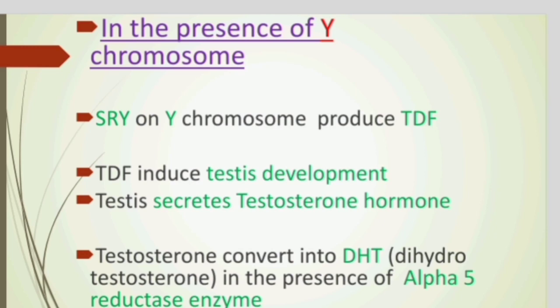So let's see what will happen in the presence of the Y chromosome. As I told you in the previous slide, the SRY gene present on the Y chromosome produces TDF, and this TDF makes the testis secrete a hormone called testosterone by stimulating the Leydig cells. This testosterone converts itself into DHT, that is dihydrotestosterone, in the presence of an enzyme called 5-alpha reductase, and this DHT acts on the gonad, exclusively the medulla region of the gonad, to differentiate it into the male reproductive system. So this is how we obtain the male reproductive system in the presence of the Y chromosome.